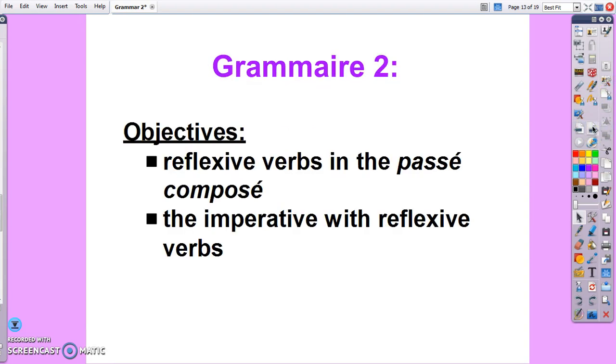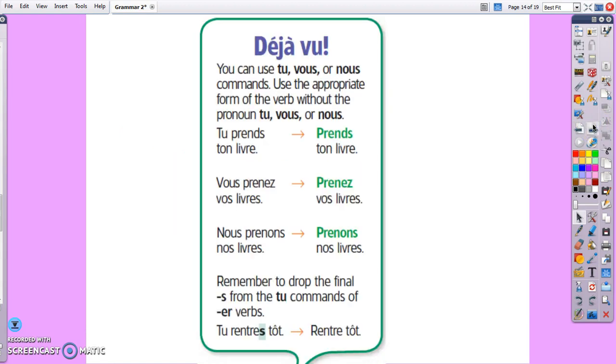Last class we talked about reflexive verbs in the passé composé, or past tense. Today we'll be looking at the imperative with reflexive verbs. So déjà vu, if you remember, you can use tu, vous, or nous to make commands. You use the appropriate form of the verb without the pronoun tu, vous, or nous.